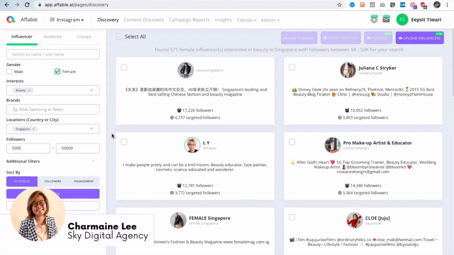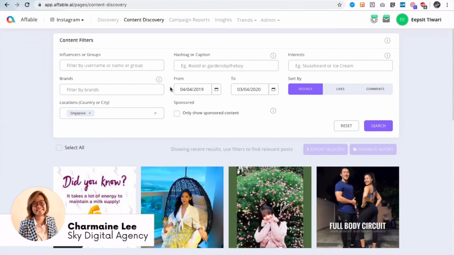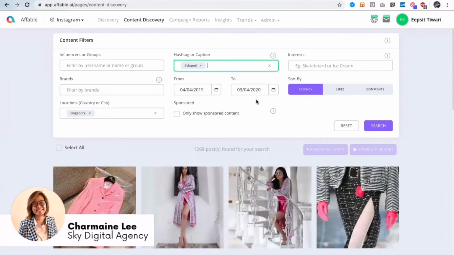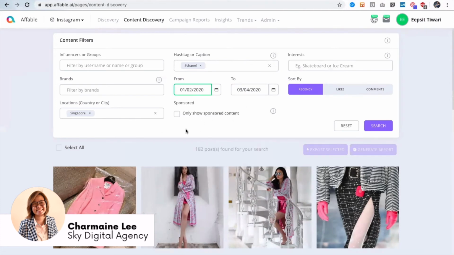Understood. And one more very interesting way to find influencers or content is through content discovery. Quickly covering that, here you can find all kinds of influencer data and content based on their username or a group of influencers. Maybe you can use some hashtags. For example, hashtag Chanel. So that's one hashtag. Based on that, you can narrow down your search from the last 1 year to, say, the last 2 months. In Singapore, there are 162 posts with this hashtag in this time range.